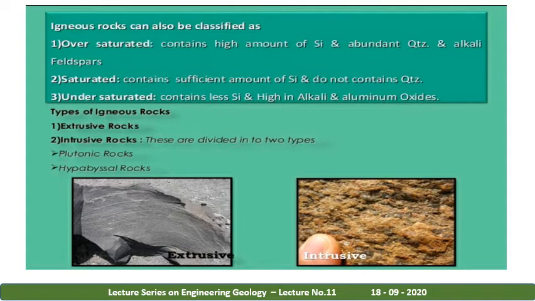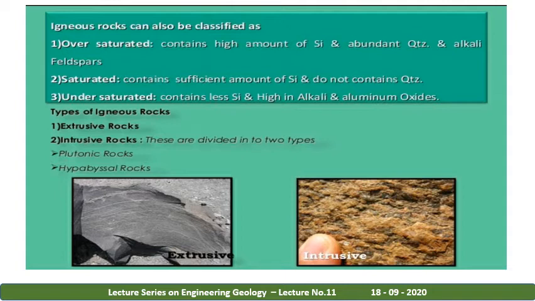Igneous rocks are also classified as oversaturated, saturated and undersaturated rocks. We say oversaturated when it contains a high amount of silica and is abundant in quartz and alkali feldspars. Example is granite.